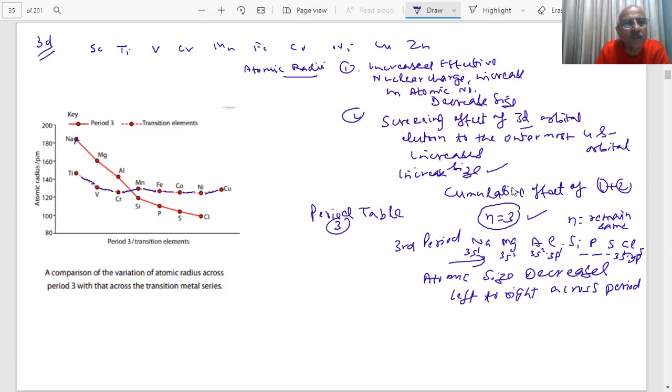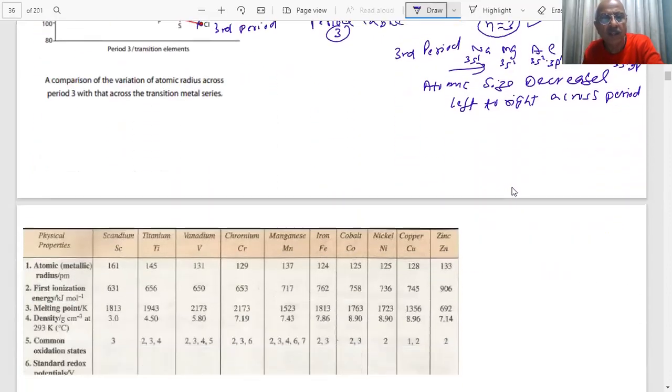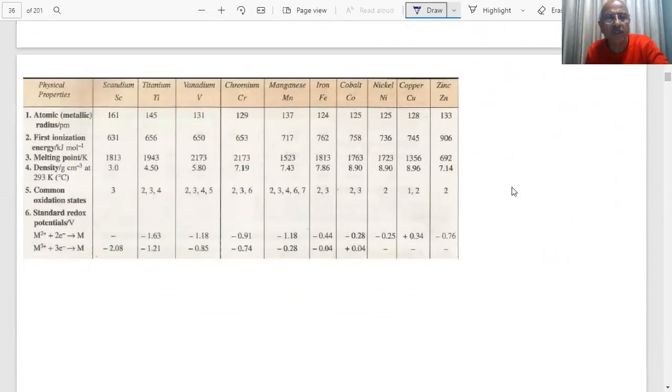You can see sodium, magnesium, aluminium, their sizes are decreasing in a period. This is my third period, students. So we have compared the two sizes. Clear? Yes, sir. Okay. Another important property, students, which is coming: some of the physical properties of these elements are listed in the table. Atomic radius, first ionization energy. What is ionization energy, students?